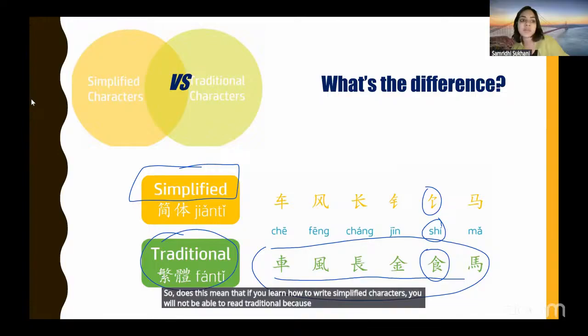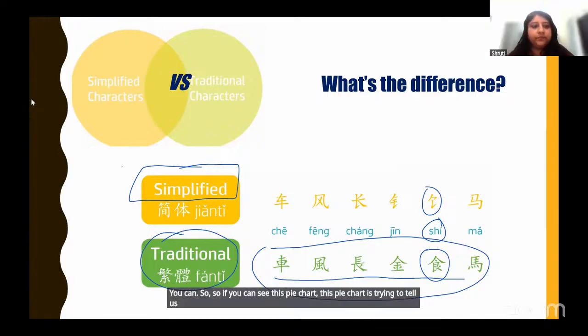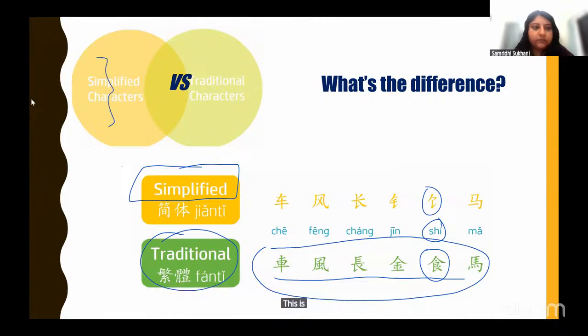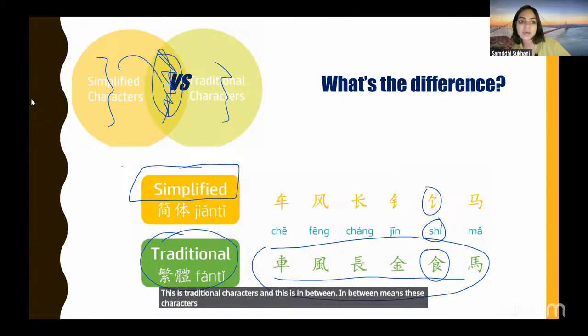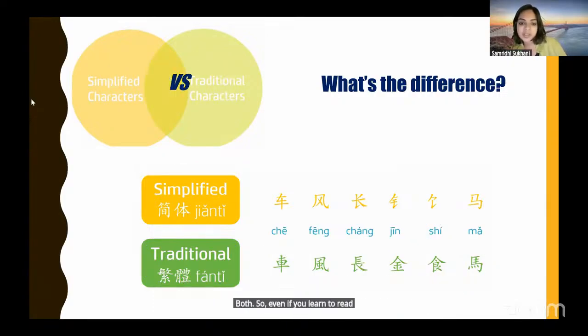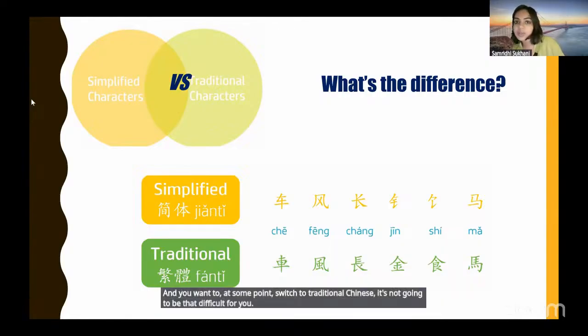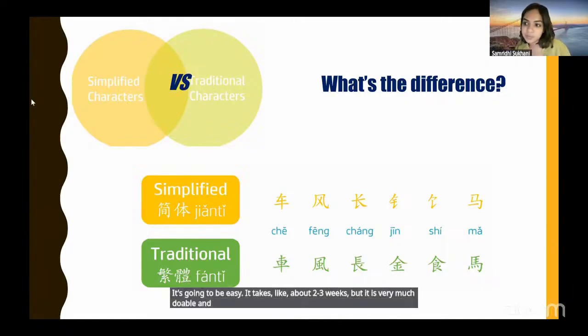If you can see this pie chart, it is trying to tell us that this is simplified characters, this is traditional characters, and this is in between. In between means these characters lie in both simplified and traditional. So even if you learn to read simplified Chinese and you want to at some point switch to traditional Chinese, it's not going to be that difficult for you. It's going to be easy. It takes about 2-3 weeks, but it is very much doable and possible.